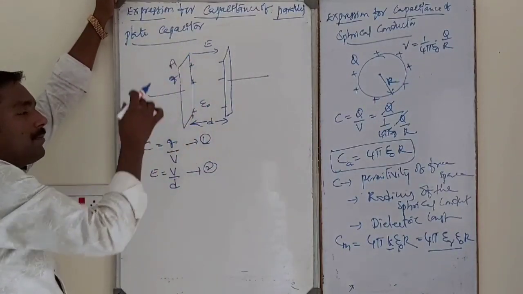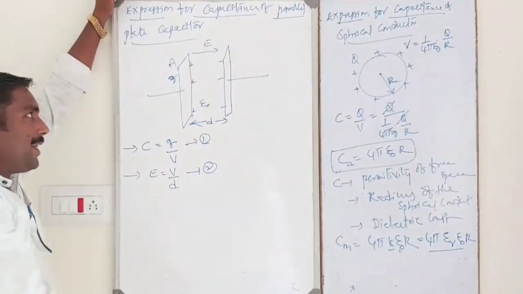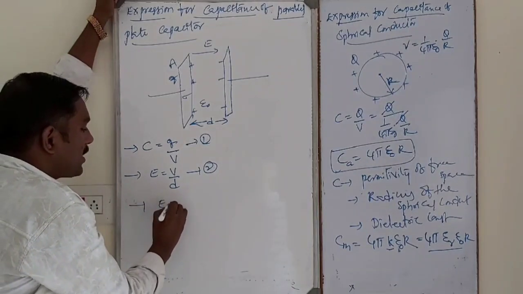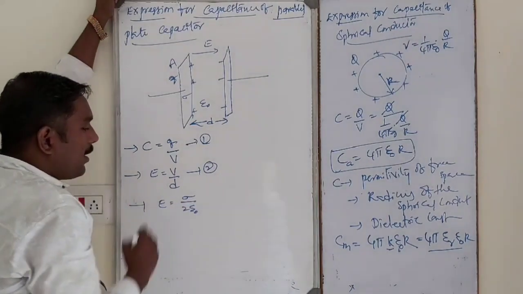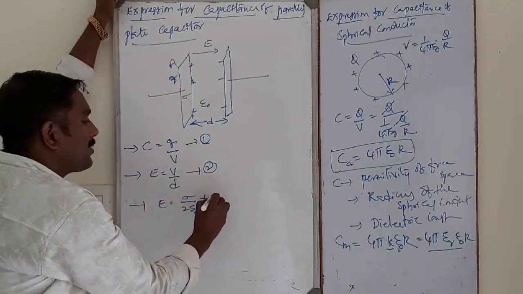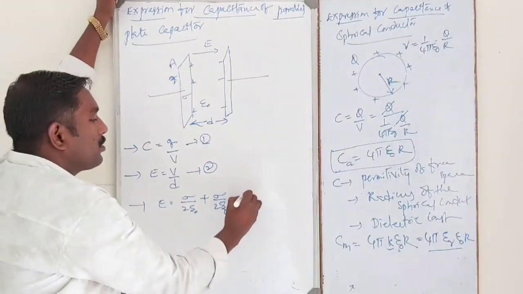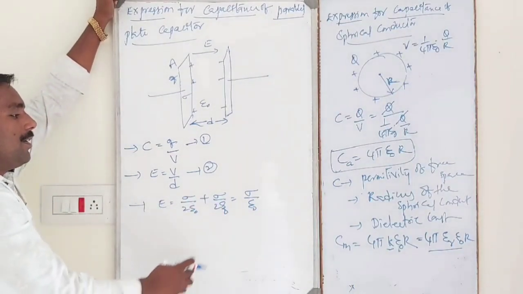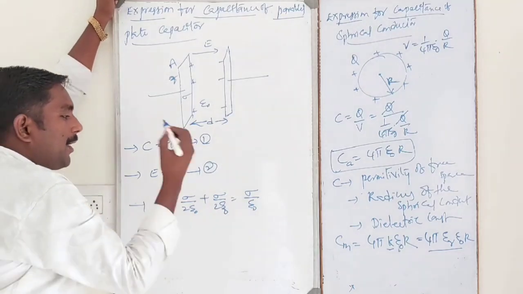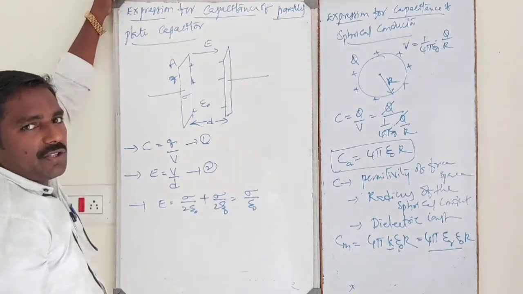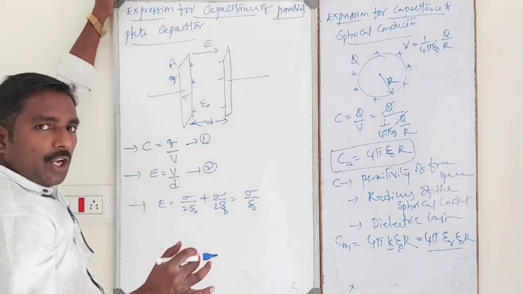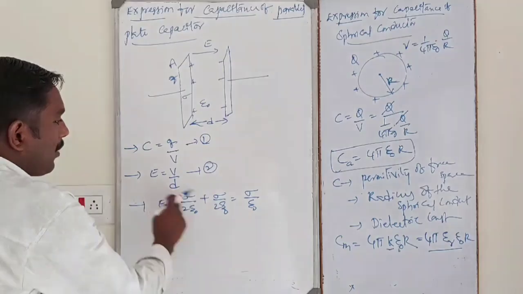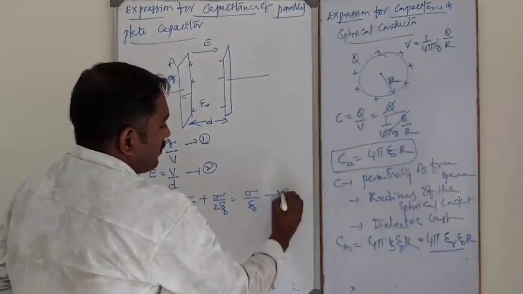Now these are uniformly charged plates. Sigma is the surface charge density. Then the electric field due to the first plate is sigma by 2 epsilon naught, and the second plate is also sigma by 2 epsilon naught. So the total electric field between the plates, in terms of surface charge density, is sigma by epsilon naught, where sigma is the surface charge density, that means charge per unit area. This is equation number 3.